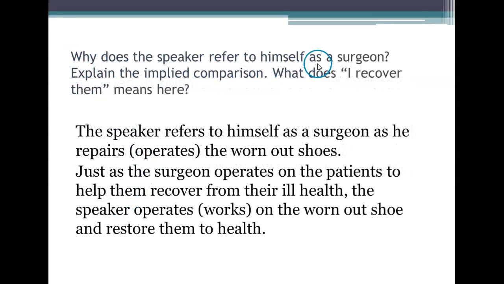Why does the speaker refer to himself as a surgeon? Explain the implied comparison. What does I recover them mean here? The speaker refers to himself as a surgeon as he repairs, operates on worn out shoes. Just as the surgeon operates on patients to help them recover from ill health, the speaker works on the worn out shoes and restores them to health.